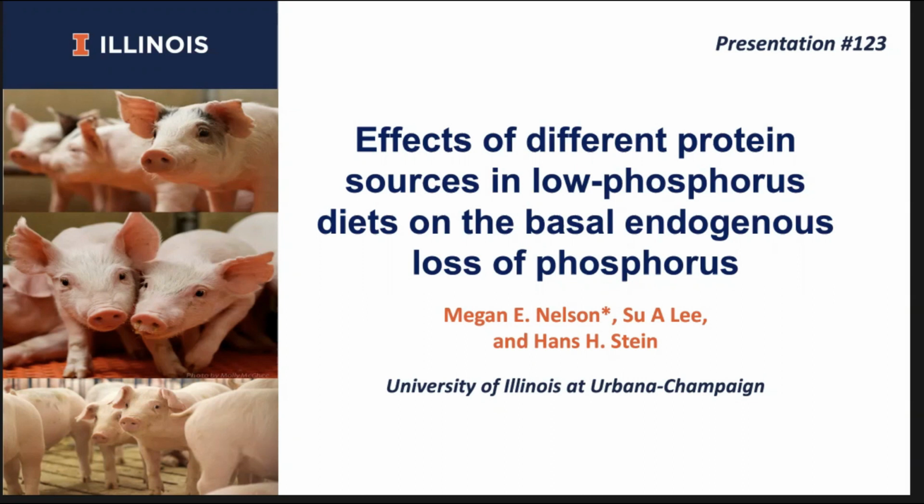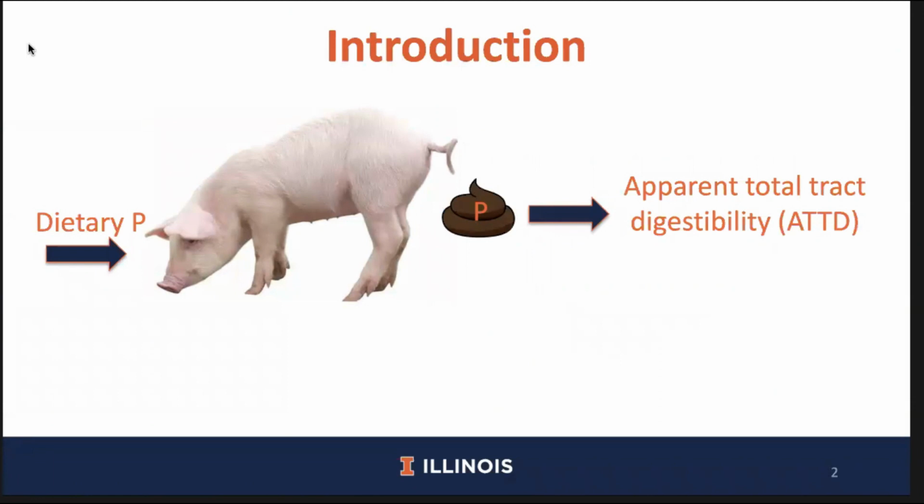Hello, my name is Megan Nelson, and today I'll be sharing with you my presentation from the 2023 American Society of Animal Science Midwest meeting titled Effects of Different Protein Sources in Low Phosphorus Diets on the Basal Endogenous Loss of Phosphorus. To start with a brief introduction, digestibility is defined as the disappearance of a nutrient from the gastrointestinal tract. One way we measure digestibility of phosphorus is by measuring the intake of phosphorus provided by the diet and the amount of phosphorus excreted in the feces. By taking the difference of those values, we can calculate the apparent total tract digestibility of phosphorus.